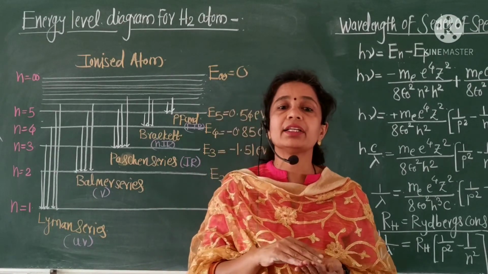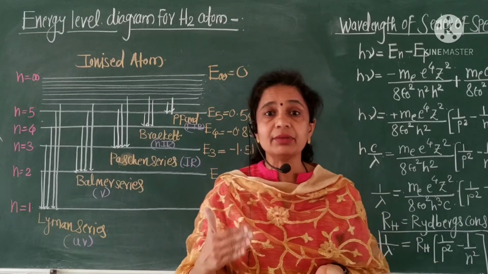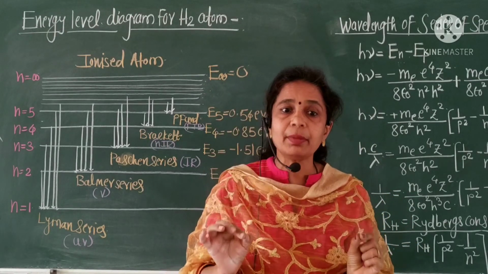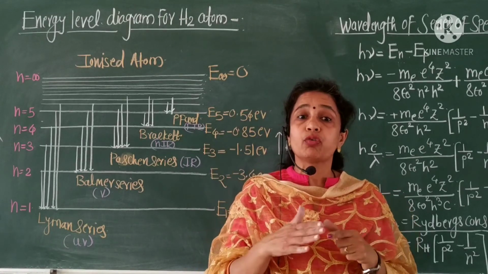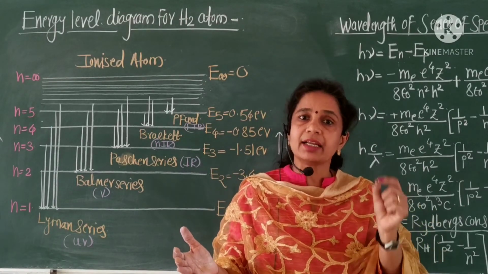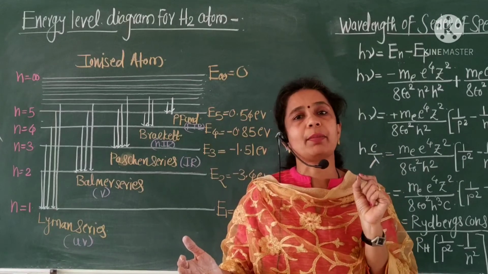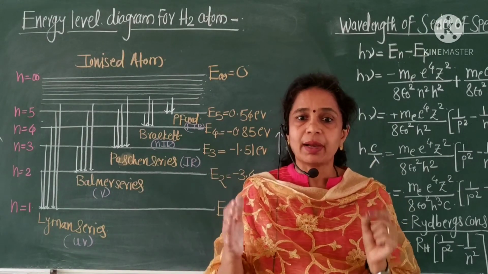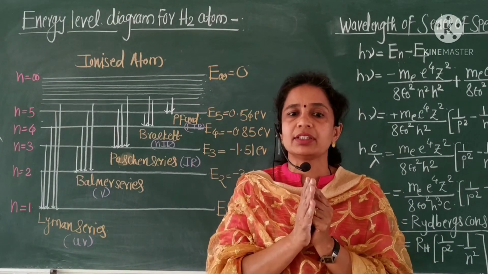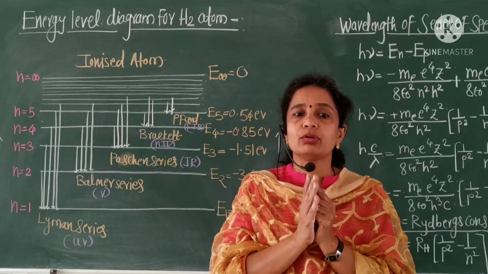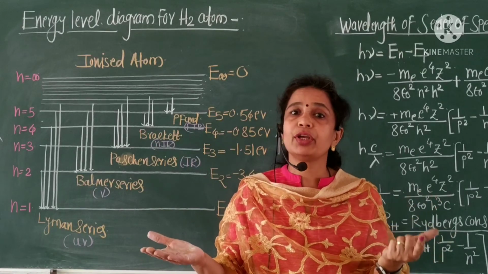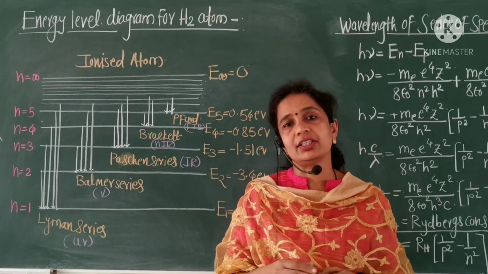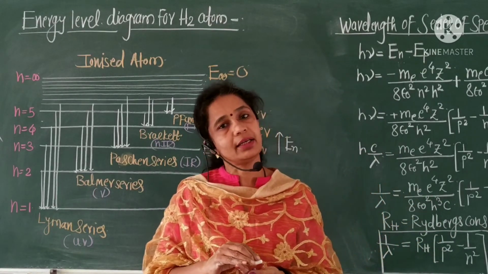Therefore, binding energy of an electron is defined as the minimum energy required to make it free from the nucleus. Binding energy is a minimum energy, by which the electron becomes free from the nucleus, and that energy is called the binding energy.